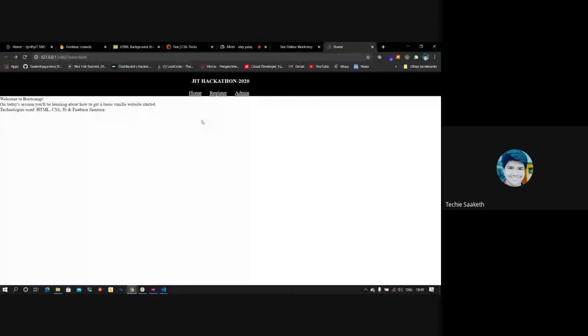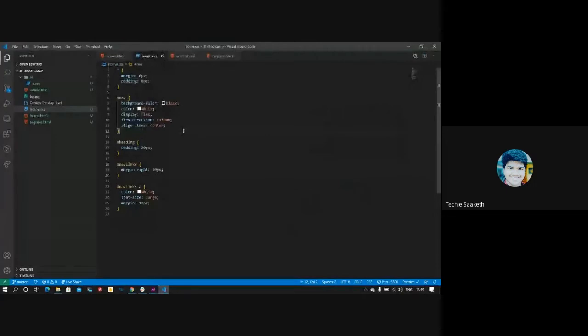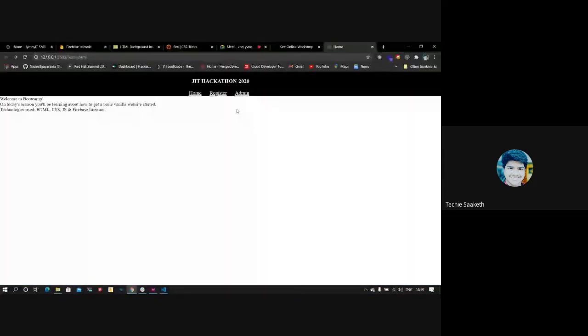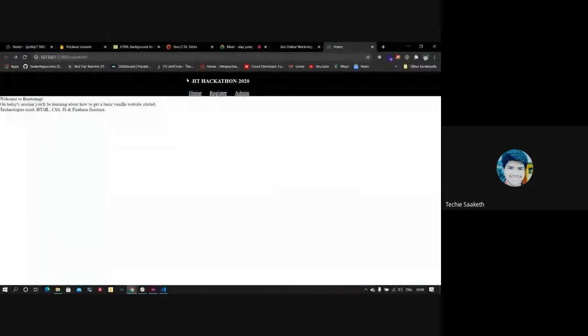The reason why it's getting displayed in the center is that the default value of the justify content attribute is center. So when you make something flex, and the justify content also gets the value center, everything is displayed in the center here. And since we have set flex direction as column, both the child elements of nav are displayed in a column.